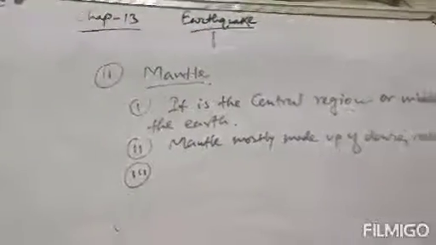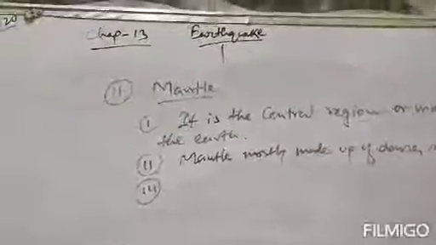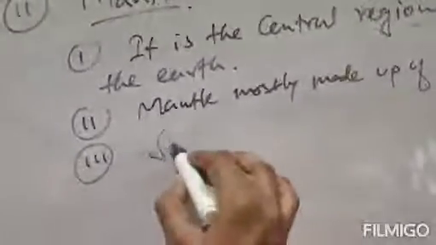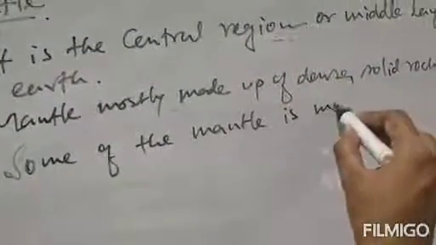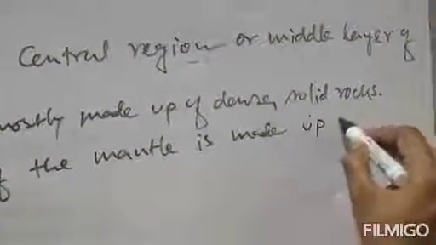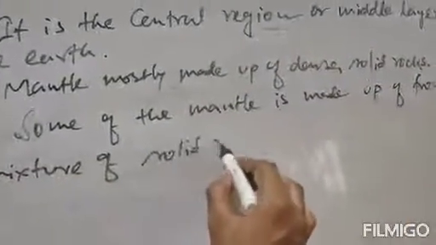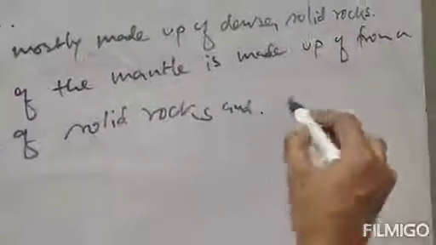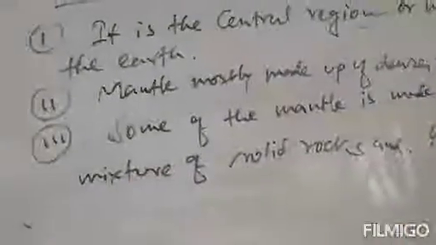Because mostly it is made up of dense and solid rocks, but some of the mantle is a mixture of solid rocks and hot lava from the volcano.